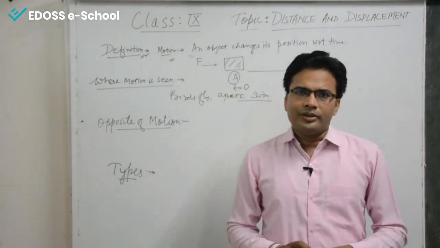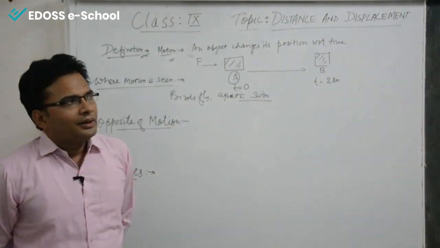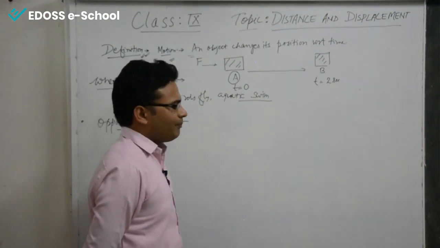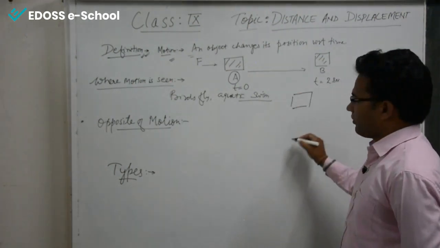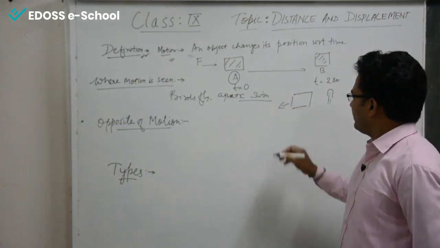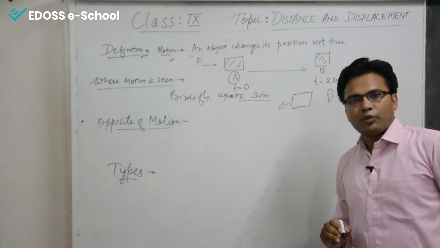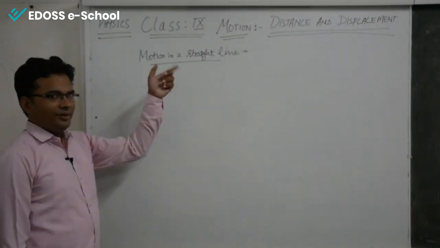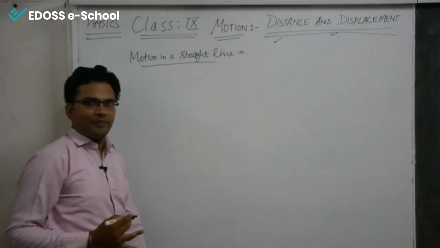Let us say a passenger is traveling in a bus, and a person outside the bus, not traveling along with it, would not see the tree nearby him moving, but he can see the bus traveling some distance, motion in a straight line.